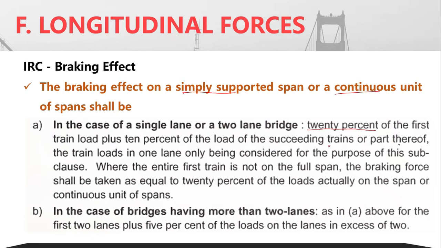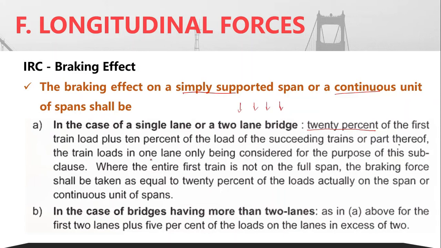Now when I say train here, it doesn't mean the actual train. Train of load is actually what we call the multiple axle loads that act on the bridge. So you have one vehicle with a number of loads, so we call it a train of load. So 20% of the first train load plus 10% of the load of succeeding trains, because as such, you may have multiple vehicles on the structure. So 20% of the first plus 10% of the succeeding loads.